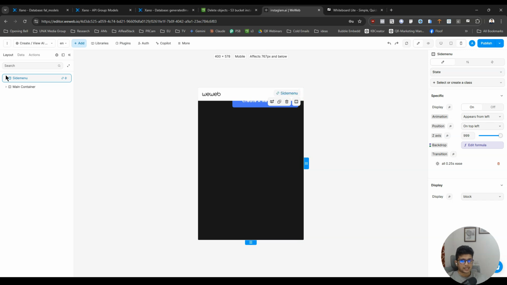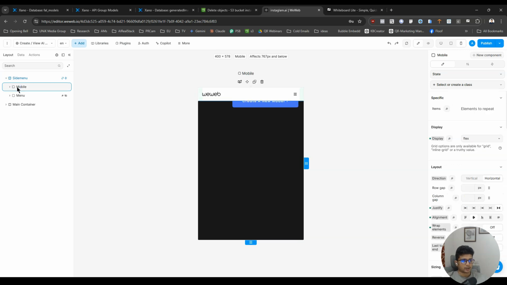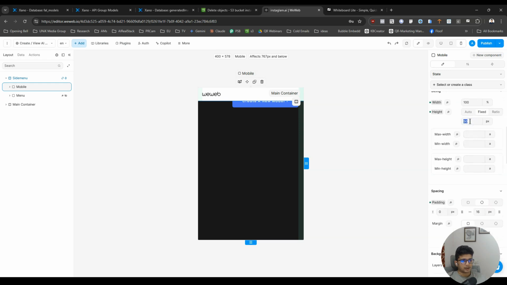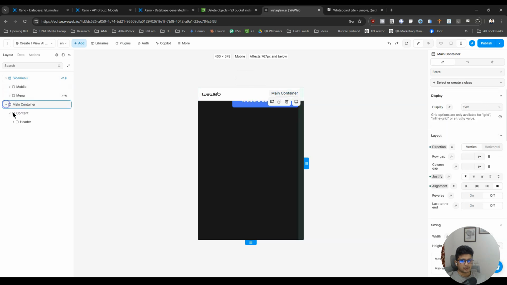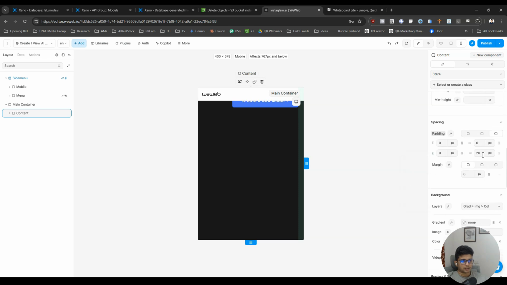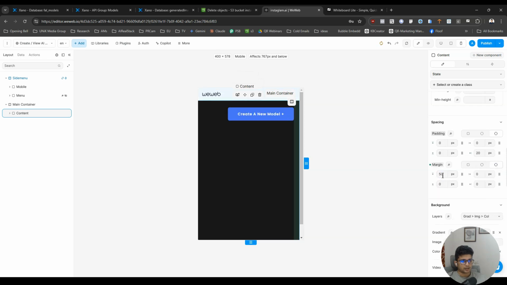So what is the size of the side menu? That's what we're gonna look at. Width is 50, I wanna keep that. So that means the main content should have a margin of 50 from the top.